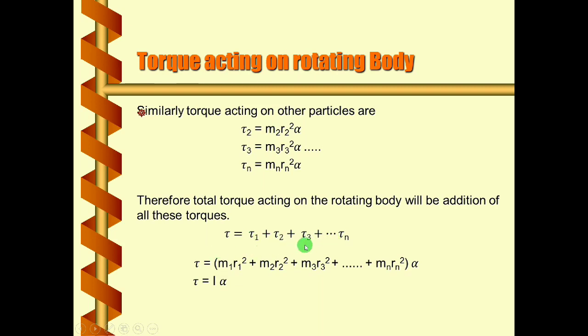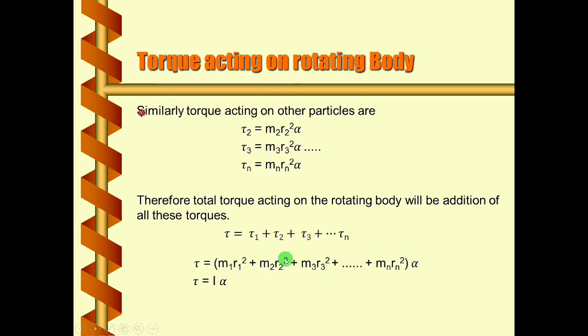Alpha is common here, so you can directly take it common. The remaining terms will be m1 r1 square, plus m2 r2 square for tau2, plus m3 r3 square for tau3, likewise for the last one mn rn square. Alpha we are taking common from all the terms.